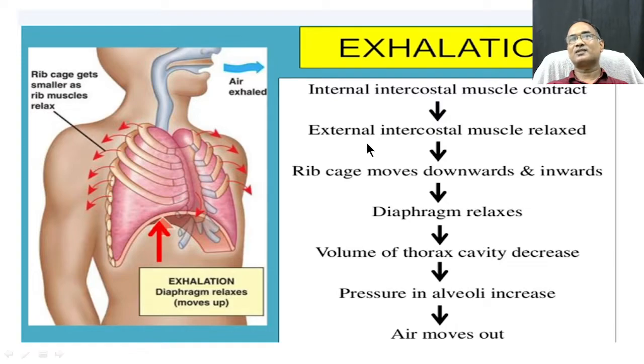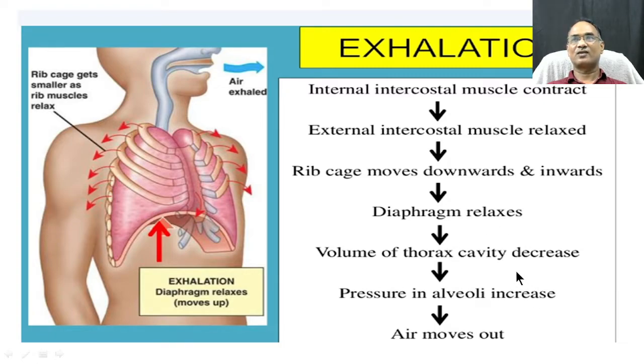Another muscle involved, the external intercostal muscle, also relaxes. Because of this, the inspiratory muscles recoil from their extended size to normal size. So the ribcage moves downward and inward. In inhalation, it moves upward, against gravitational pull.